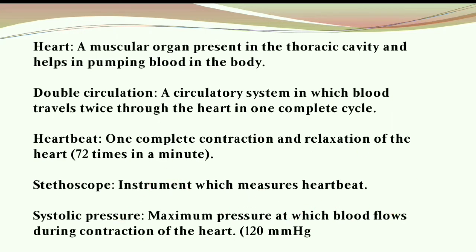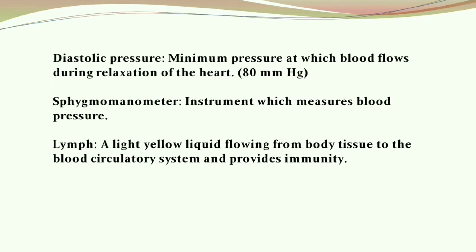So what is systolic pressure? It's the maximum pressure at which blood flows during contraction of the heart. If systolic pressure is the maximum pressure, what will be the diastolic pressure? Diastolic pressure is the minimum pressure at which blood flows during relaxation of the heart. Always remember, arteries and veins are exact opposites, and systolic and diastolic pressures are exact opposites.